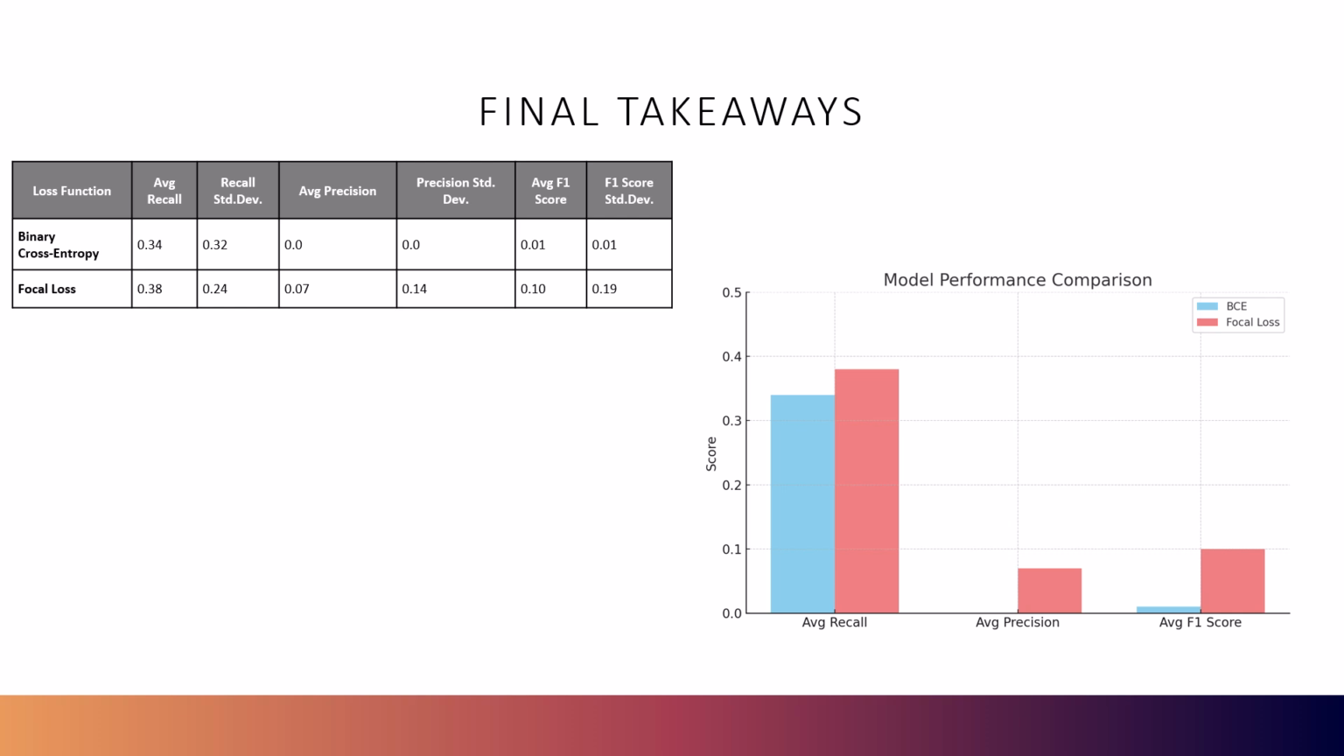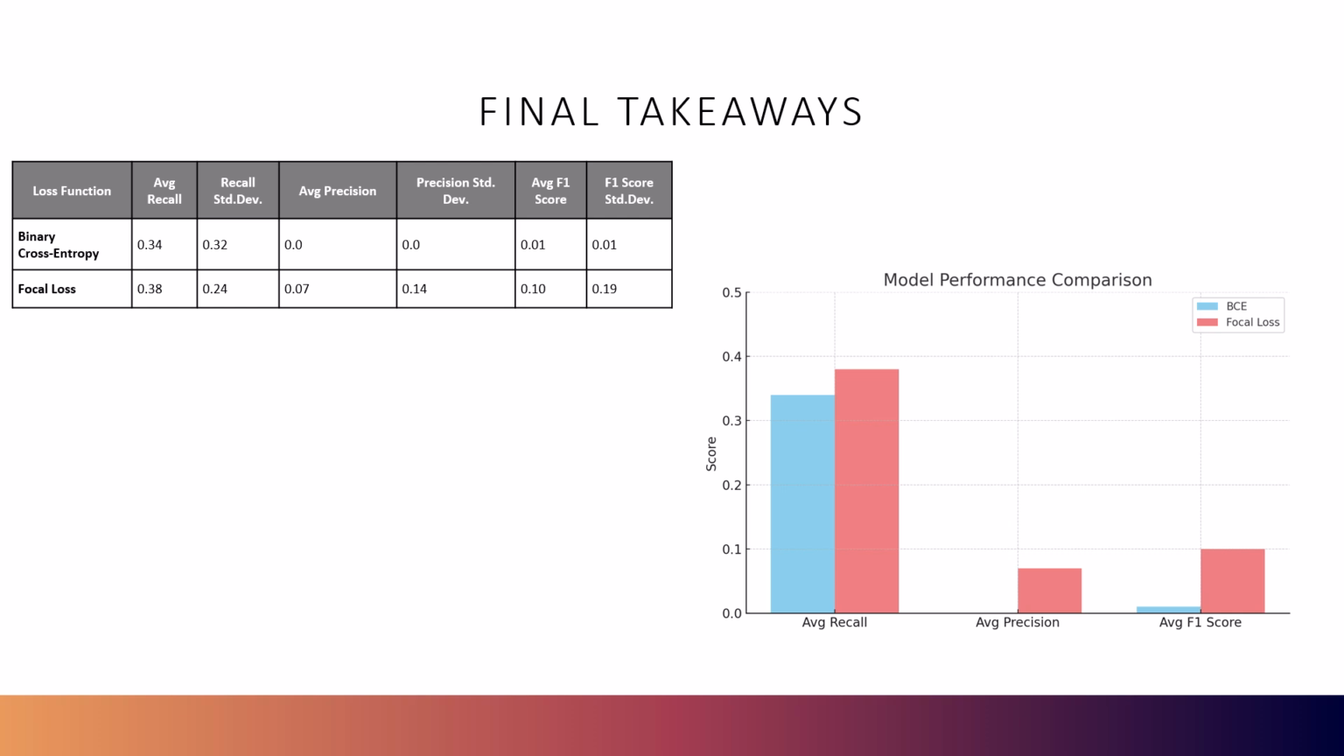So, what we observed was that focal loss consistently outperformed binary cross-entropy. Not only did it outperform, but it did so across all key metrics, especially when it came to precision and the F1 score, which are both crucial when identifying rare fraud cases. While binary cross-entropy had relatively high recall in some runs, it often came at the cost of precision, misclassifying far too many legitimate transactions as fraud.